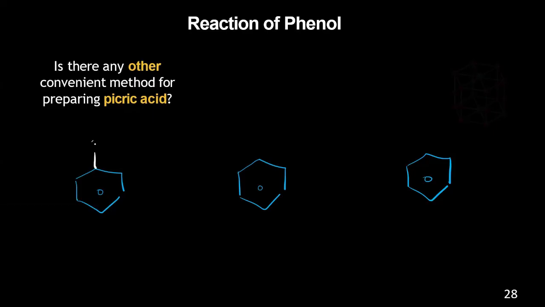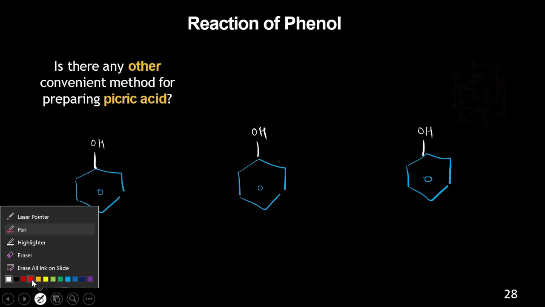I told you I can use either sulfuric acid or nitric acid.